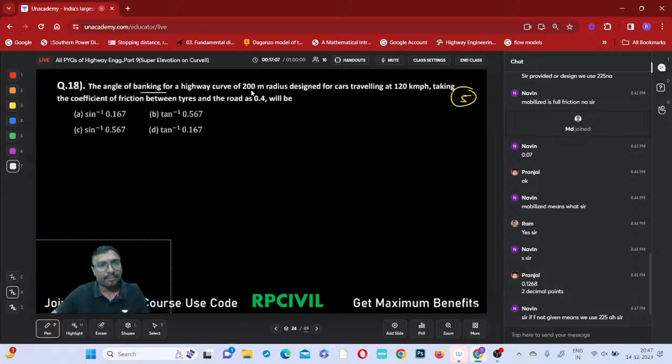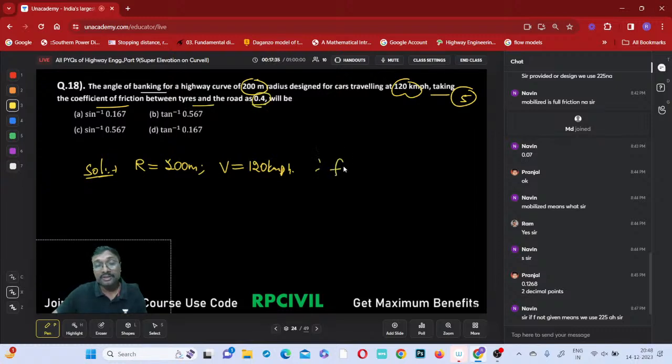The angle of banking for a highway curve of 200-meter radius. If you observe, the radius of this curve is given as 200 meters. Designed for a car traveling at 120 kmph. What is capital V? 120 kilometers per hour. Taking the coefficient of friction between the tires and the road as 0.4.